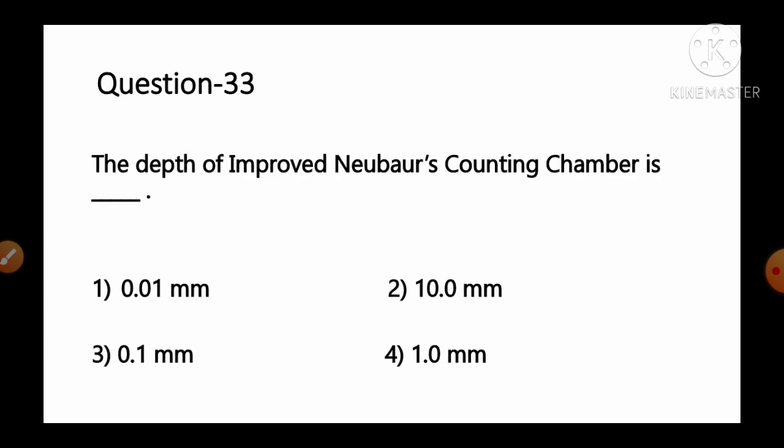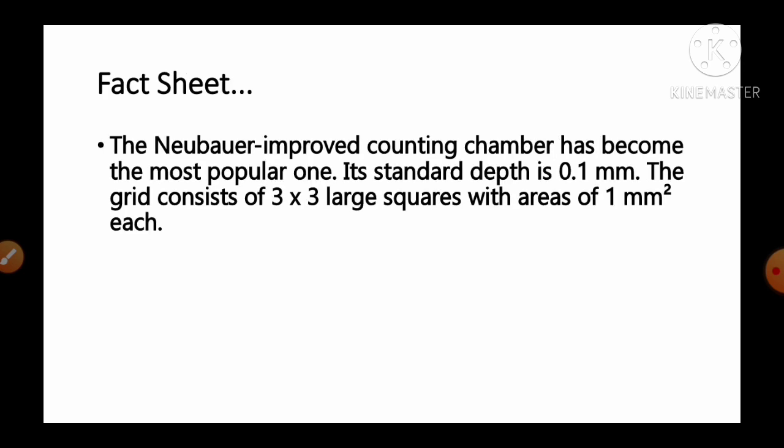33. The depth of improved Neubauer's counting chamber is dash, and options are number 1 0.01 millimeter, number 2 10.0 millimeter, number 3 0.1 millimeter, number 4 1.0 millimeter. And the fact given regarding this question: the Neubauer improved counting chamber has become the most popular one.